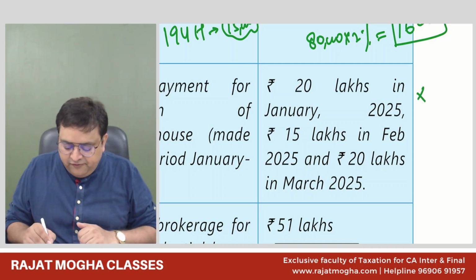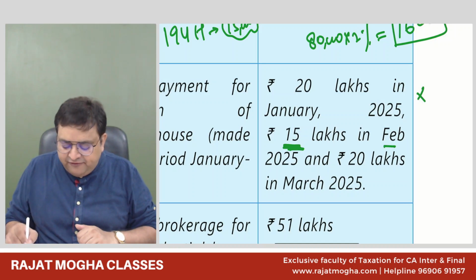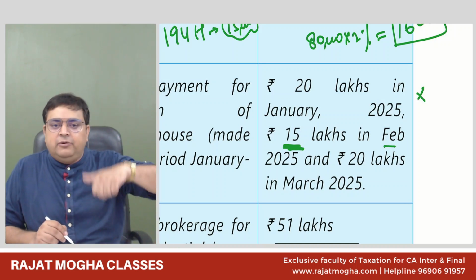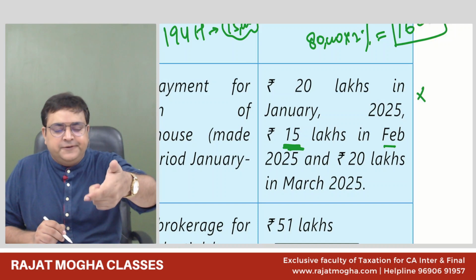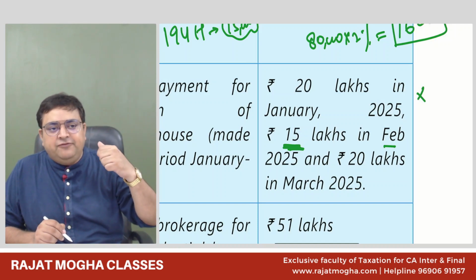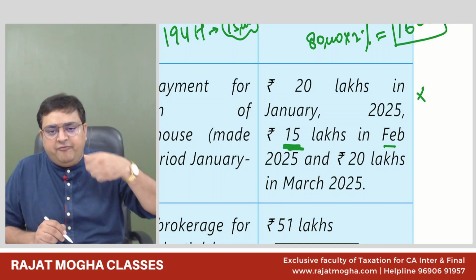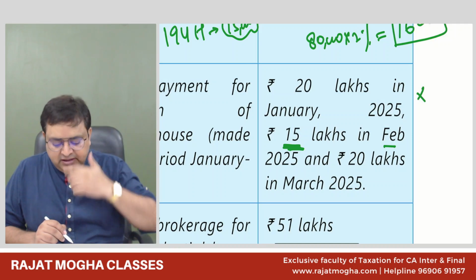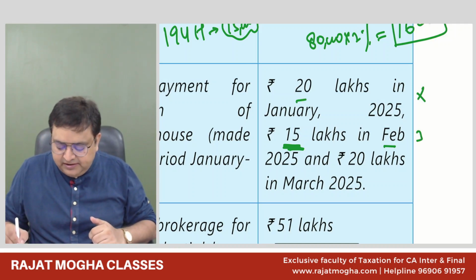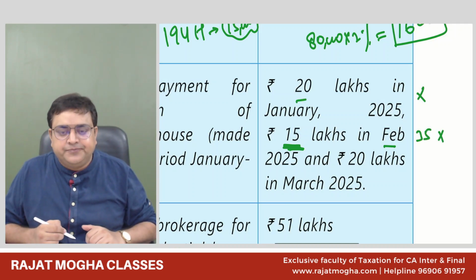Okay. When you will be making the payment of 15 lakh in February, you know about the past, but you don't know about the future. About the past, you know that 15 lakh I'm making today, 20 lakh I have made in January. So 35 lakh I have paid. So still you will not deduct.